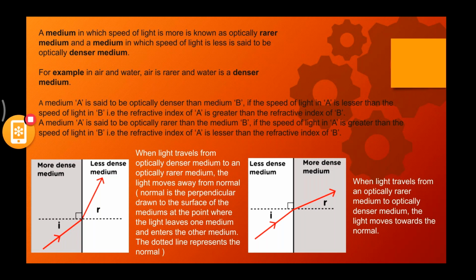Then we moved on to total internal reflection. We saw that diagram and discussed the critical angle. What is the critical angle? When the angle of incidence is such that the angle of refraction is 90 degrees, that angle of incidence is the critical angle. If the angle of incidence is greater than the critical angle, it results in total internal reflection. There is complete restoration of energy, with no loss of energy at all. The entire light ray bounces back into the same medium. That's what we studied in total internal reflection.